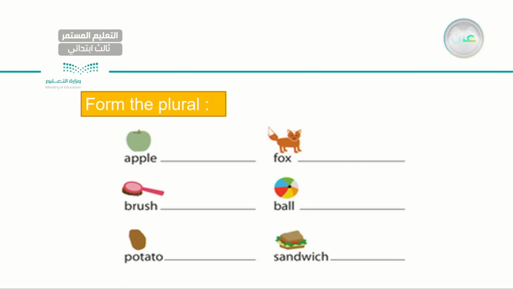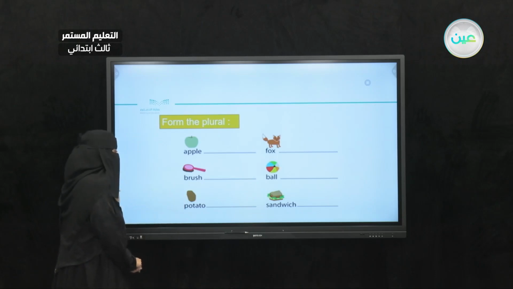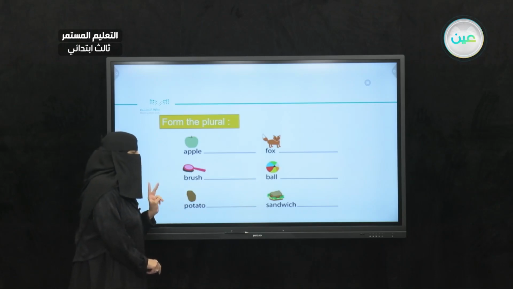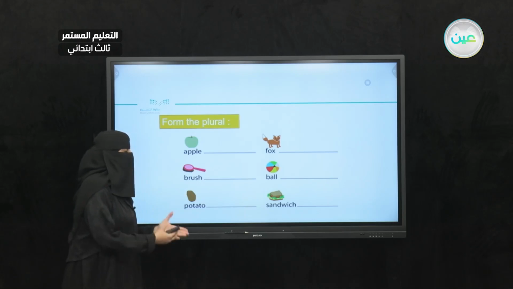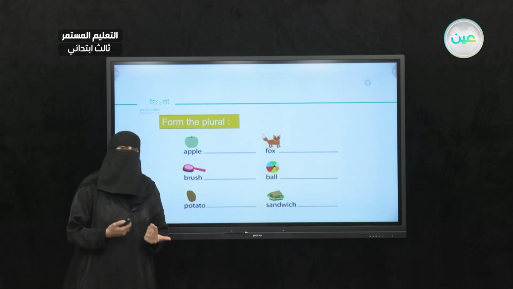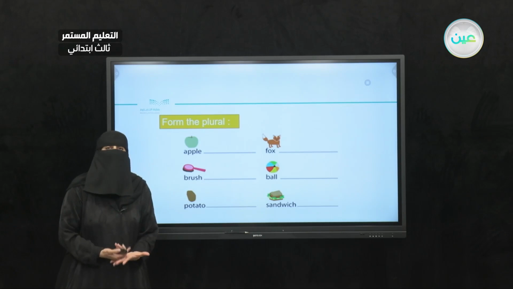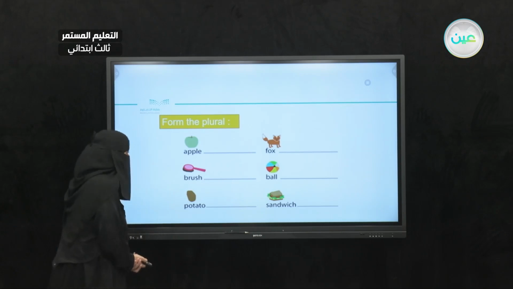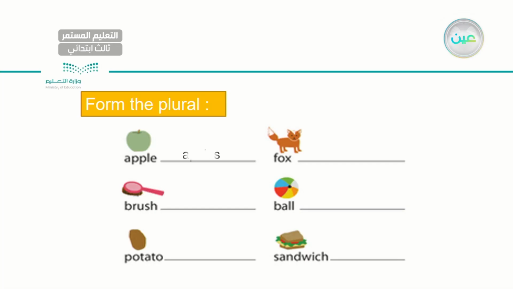Now, try to give me the plural of these nouns. Form the plural. As you can see, I have one of each. I have an apple, a brush, a potato, a fox, a ball, and a sandwich. Let's try to form the plural and let's try to remember what certain changes we need to make in some cases. For example, apple here, the plural is apples.